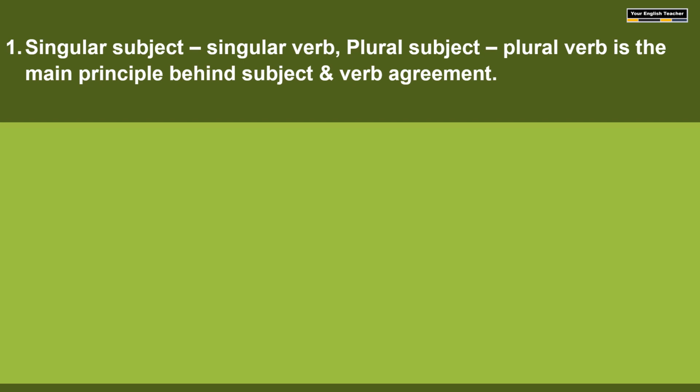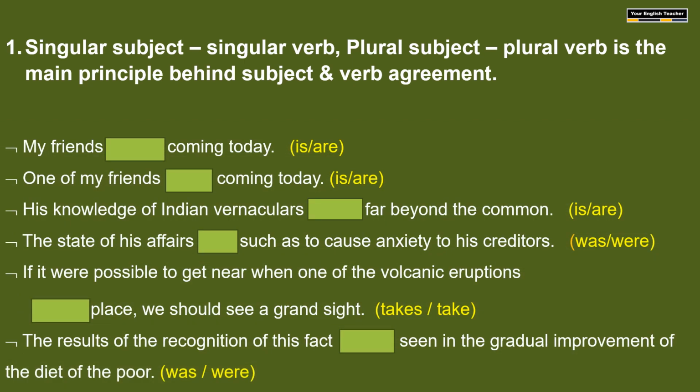Let us consider these examples. First one: my friends dash coming today. Here the subject is very simple and clear to understand, and it is plural, and it requires a plural verb. What is the plural verb from the options? Are.